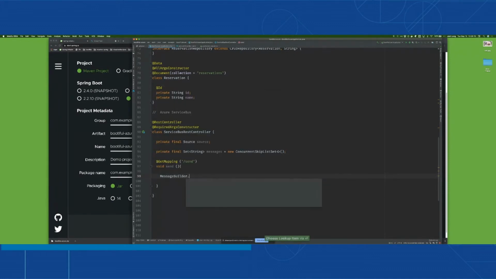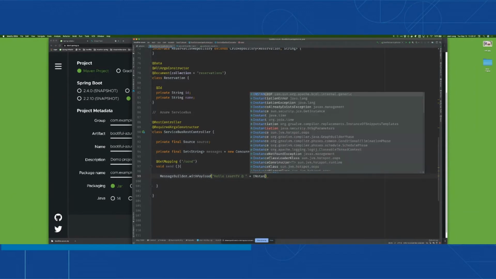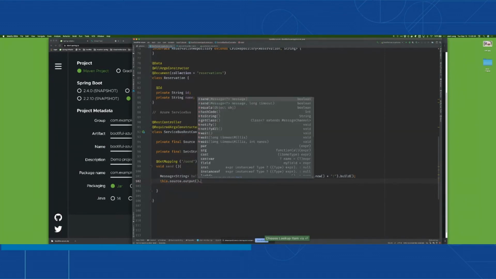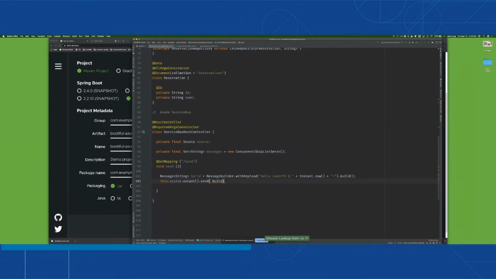With this message builder, I'll say hello learn TV, and I'll give it a timestamp so we know when it happened. So Instant, Java time Instant. And that's the message. I'll say build, and store this in a message. And now I want to send that out. So I'll say source.output().send(build). I'm just sending that message.